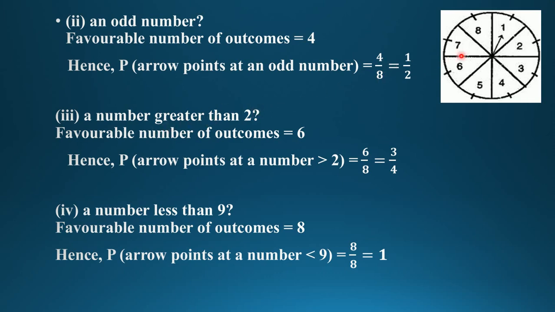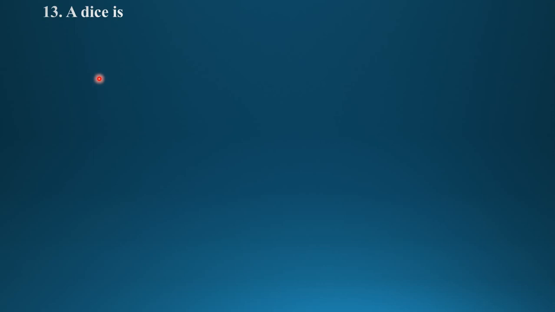A number greater than 2, that means 3, 4, 5, 6, 7, 8, all are greater than 2. The total favorable numbers are 6. The probability of the arrow pointing at a number greater than 2 is 6 upon 8, which is 3 upon 4. Last of this question, a number less than 9. All numbers are less than 9. Therefore, the favorable outcomes will be 8. The probability of the arrow pointing at a number less than 9 is 8 upon 8, which is 1. Clear?